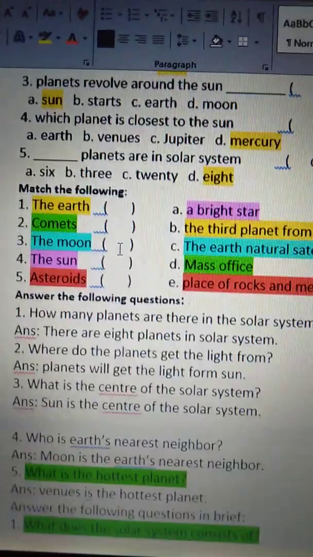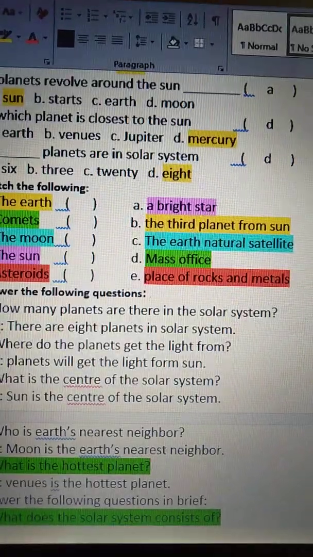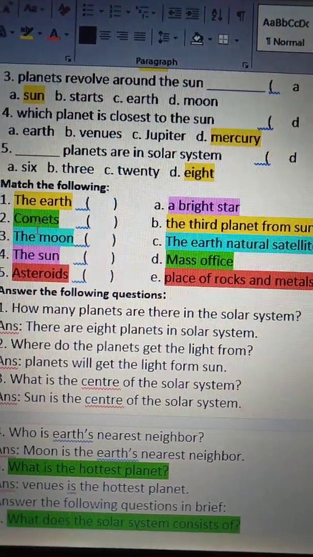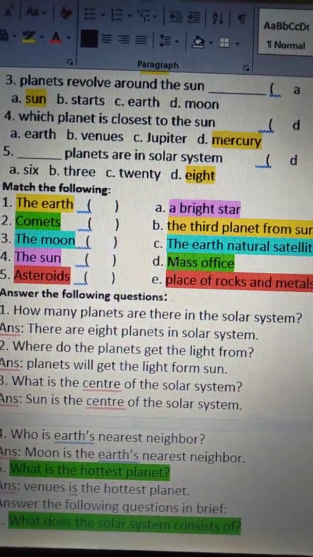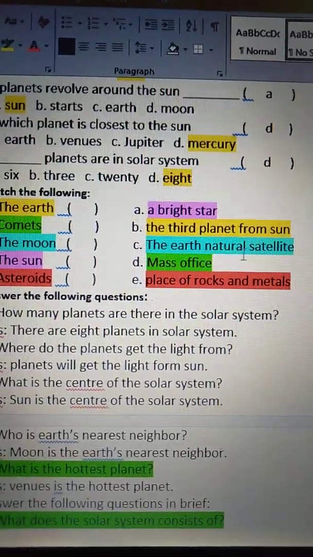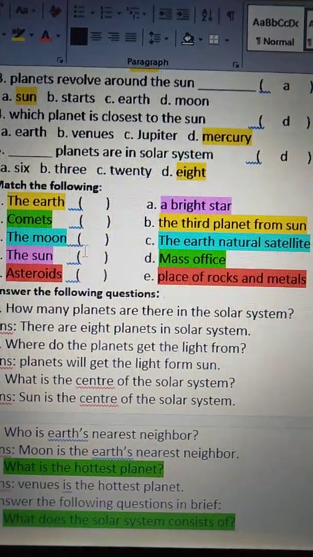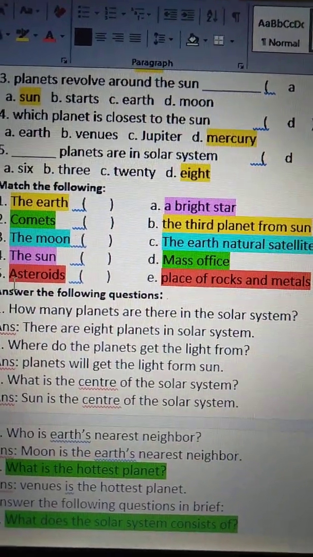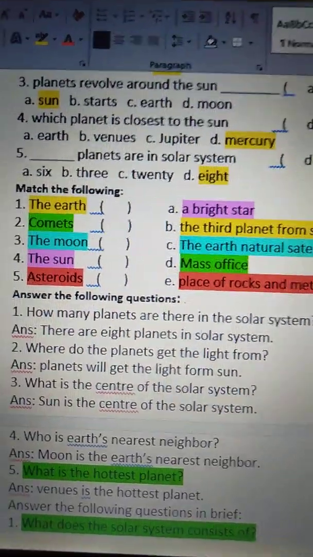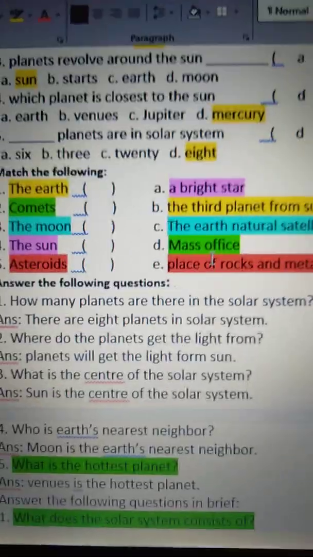Okay children. Now see, match the following. The Earth is the third planet from the Sun. Comets are masses of ice and rocky particles. The Moon is the Earth's natural satellite. The Sun is a bright star. Asteroids are pieces of rocks and metals. So these are the match the following.